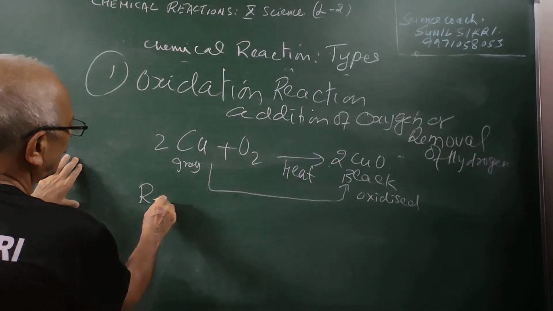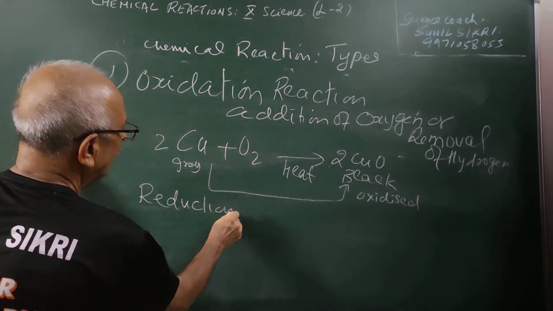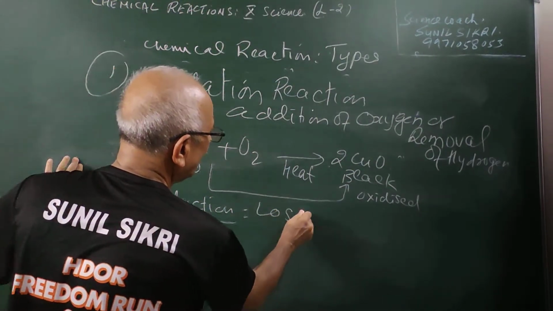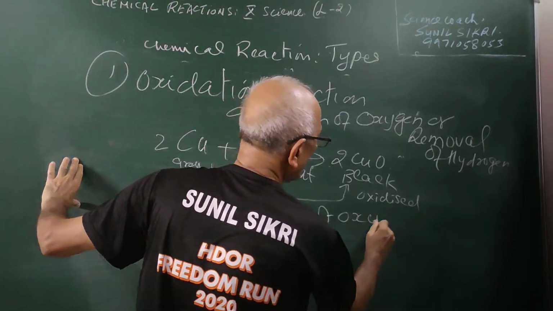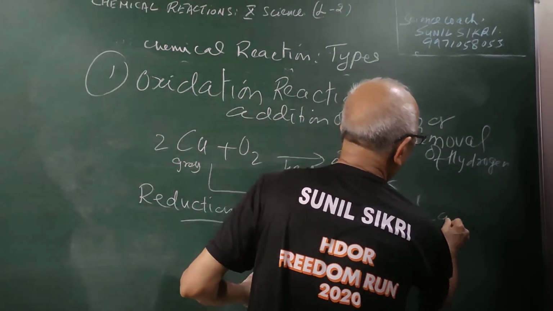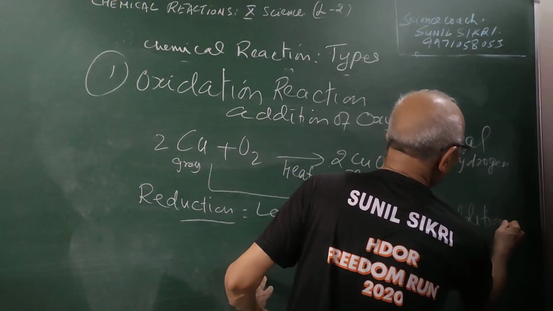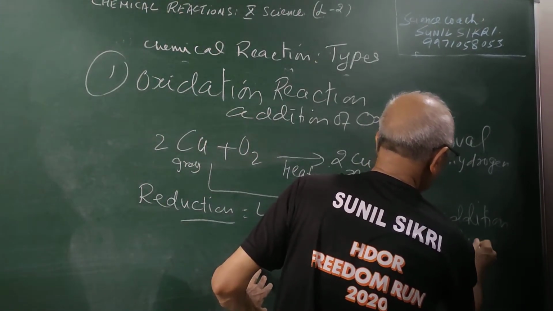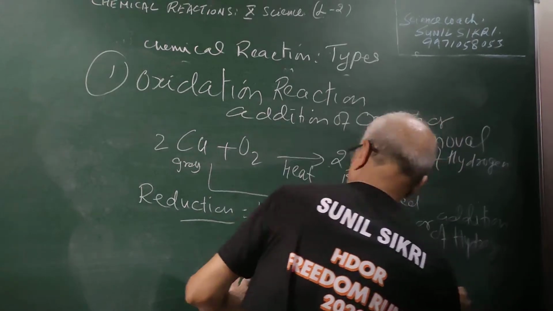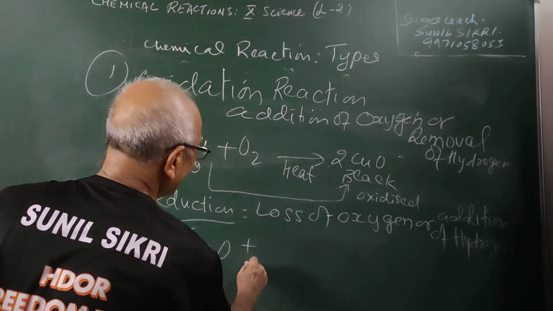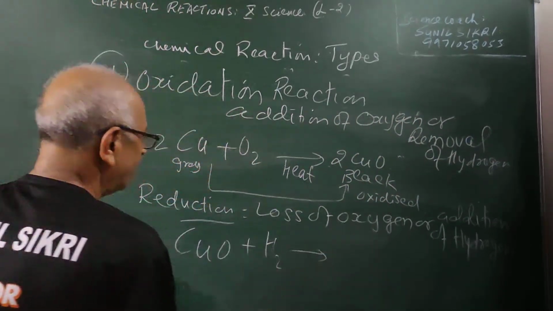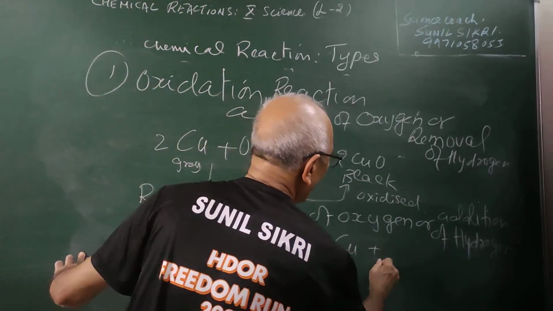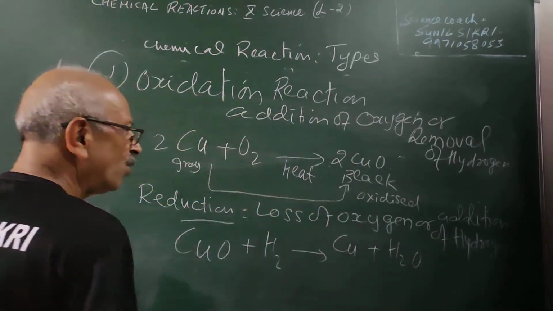And if I say reduction, reduction is loss of oxygen or addition of hydrogen. So if I take copper oxide and heat it with hydrogen, students, then what happens is you get copper and H2O. So here you see what is happening.